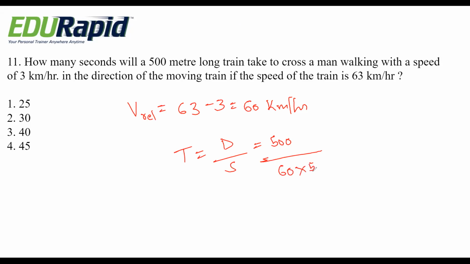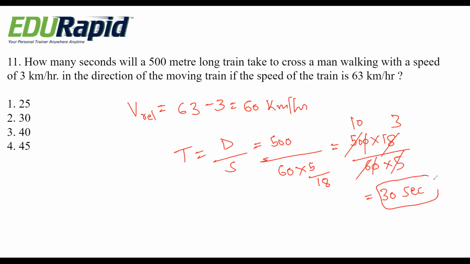But it should be in 5 by 18. Okay, that is meter per second. 500 into 18 divided by 60 into 5. Okay, here 0 0 get cancelled, it is 10, and here 6 3 is 18. That means 30 seconds. Option 2 is the right answer.